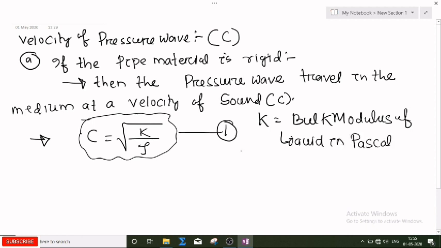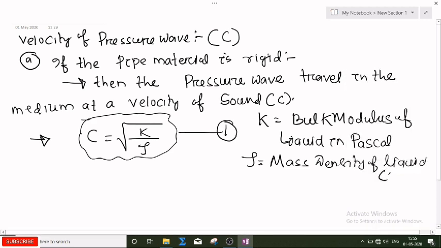And what is this rho? This is called the mass density of the liquid, in kg per meter cube. Now this is the case when the pipe material is rigid.